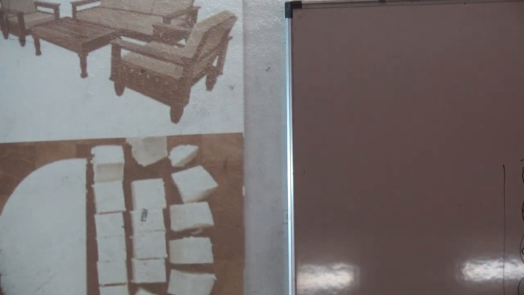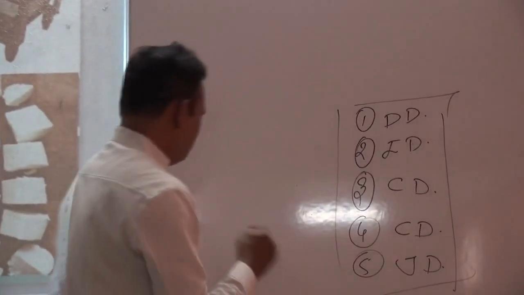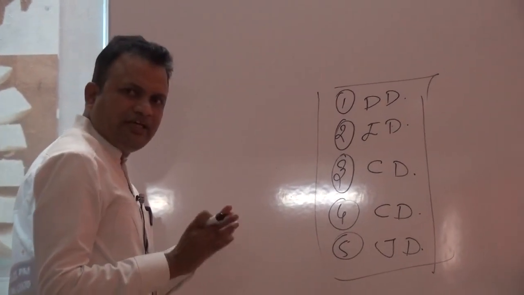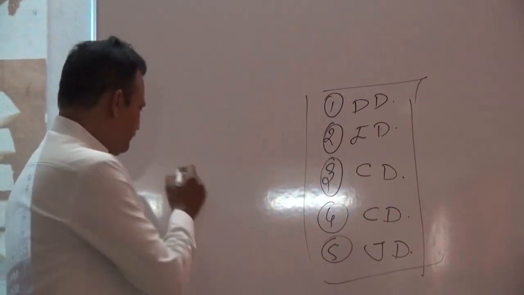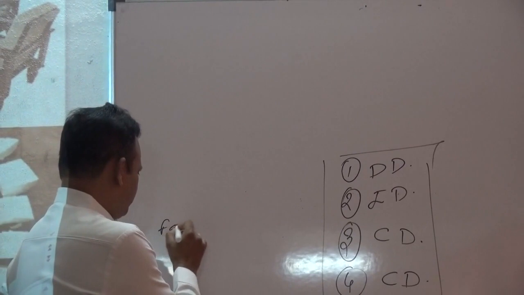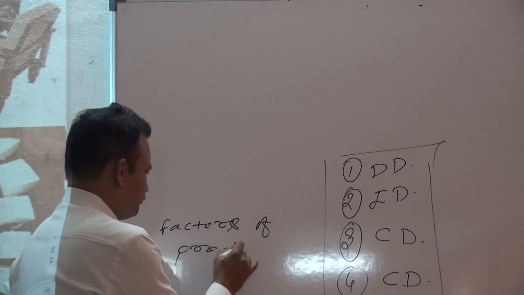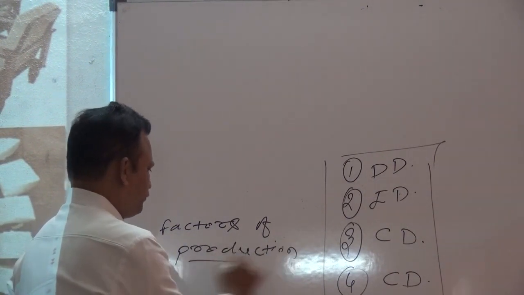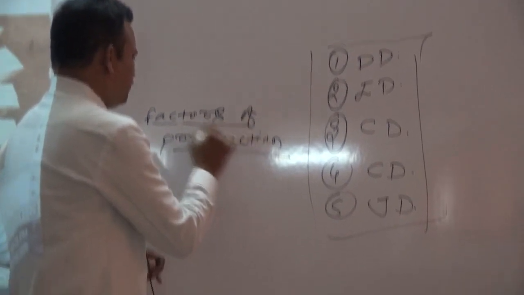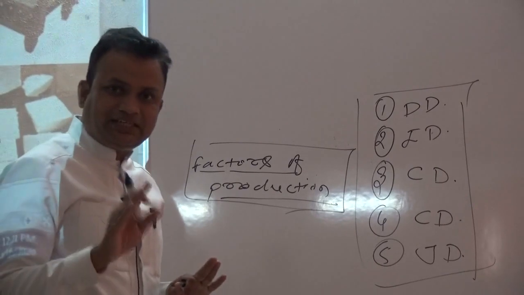What is the meaning of it? When the demand for goods and services is for production of goods and services, it is considered as an indirect demand.